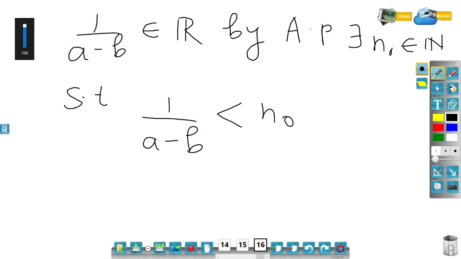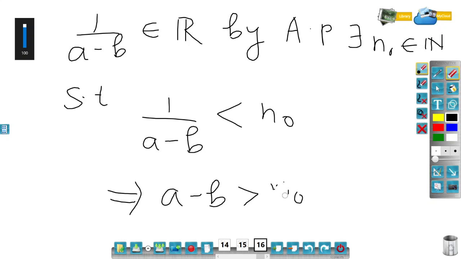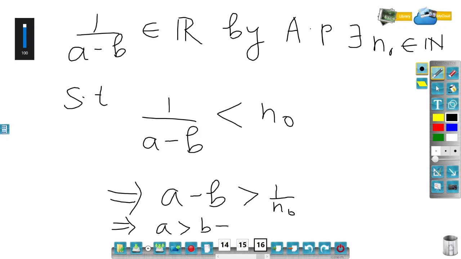Since a minus b is non-zero, n naught is non-zero, both are non-zero and positive real numbers, you can take a reciprocal, but when you take a reciprocal, the inequality changes. So I should say 1 upon n naught. So this would imply a is greater than b plus 1 by n naught, which is a contradiction.